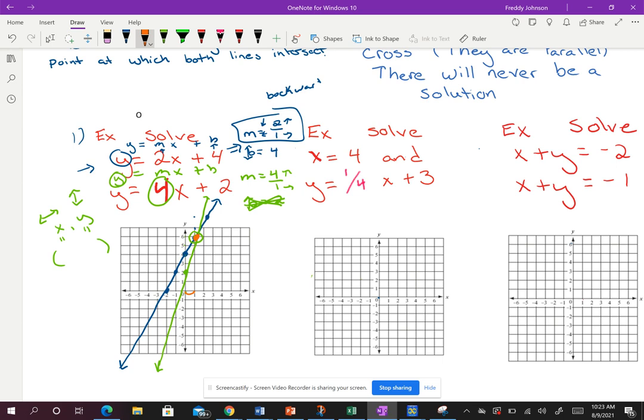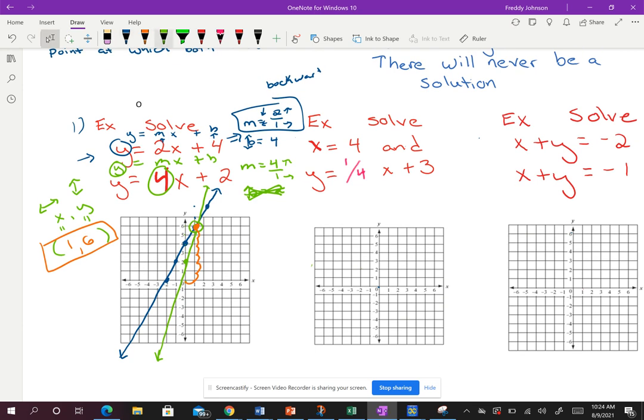Well, I know I got to go over 1. So x is going to be 1, and then I go up 1, 2, 3, 4, 5, and 6. So now the solution to this problem is 1 comma 6. I'm only going to do it on this one, but we can now take these and plug these in to see if we did it correctly.